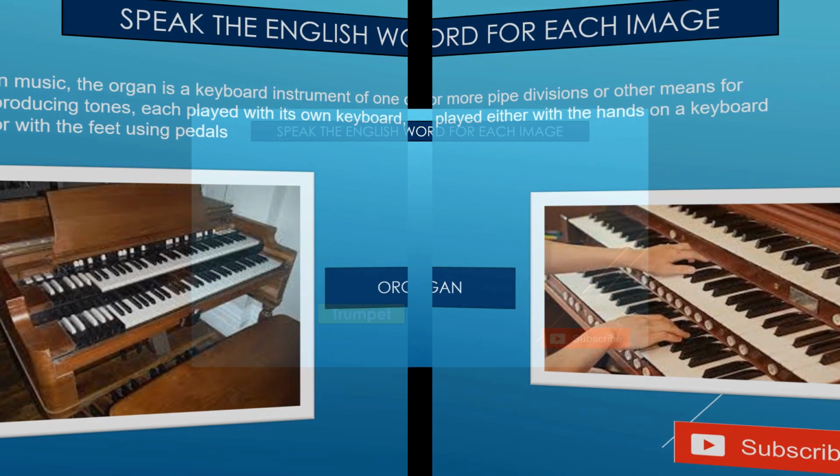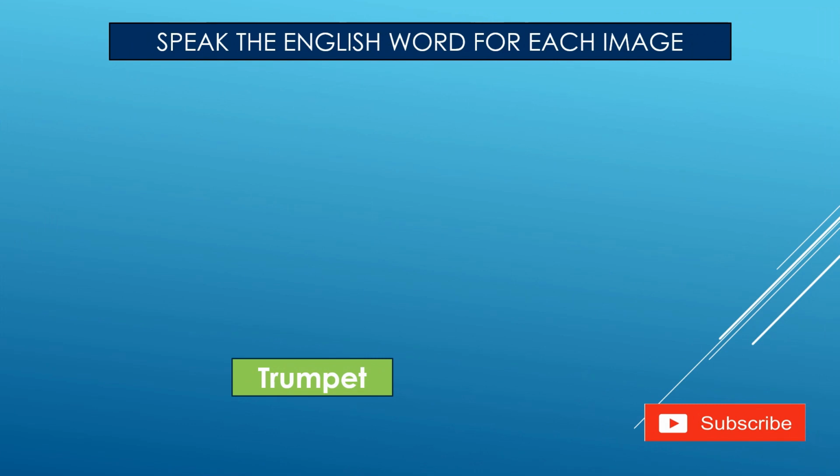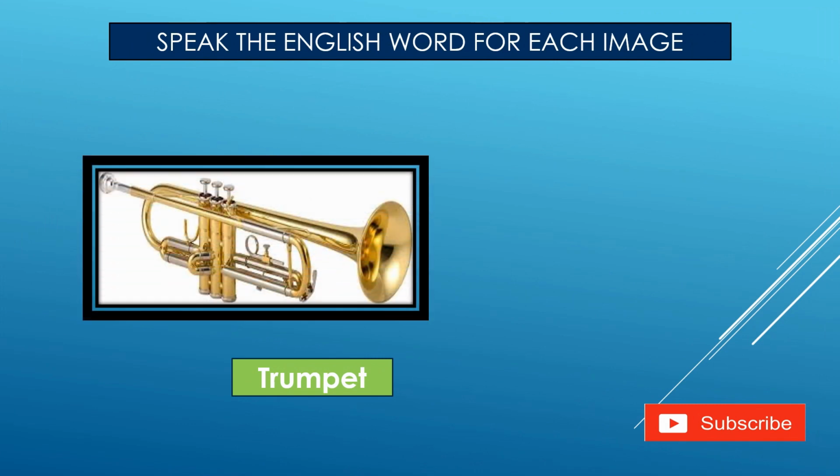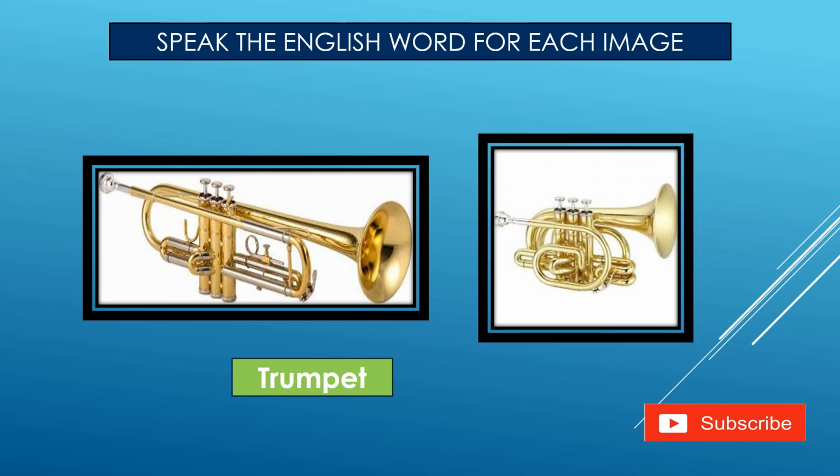Next one, trumpet. We will see the image of a trumpet, trumpet. Maybe this type of trumpet. Okay, so don't forget the correct pronunciation, trumpet. They are asking in the speaking examination which type of musical instrument you like the most. Okay, describe one. Or do you like the trumpet? Okay, so that way you can describe any musical instrument.